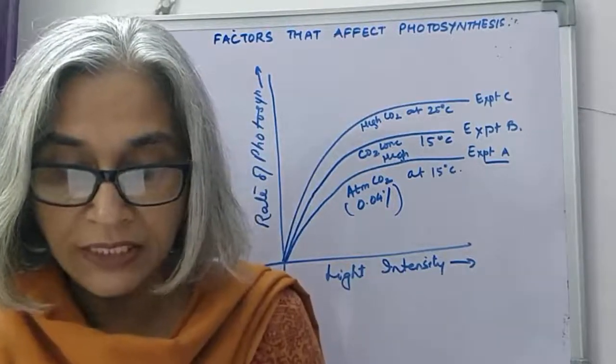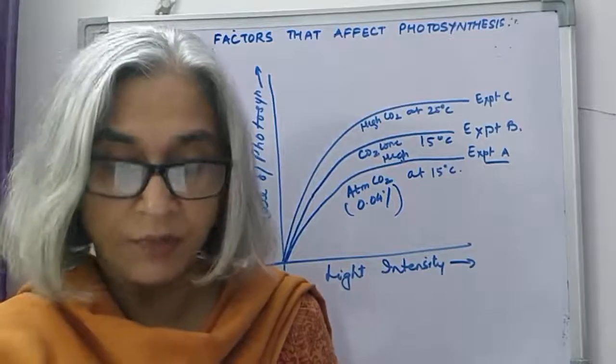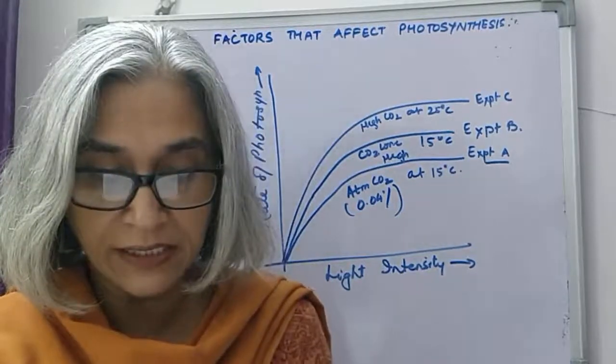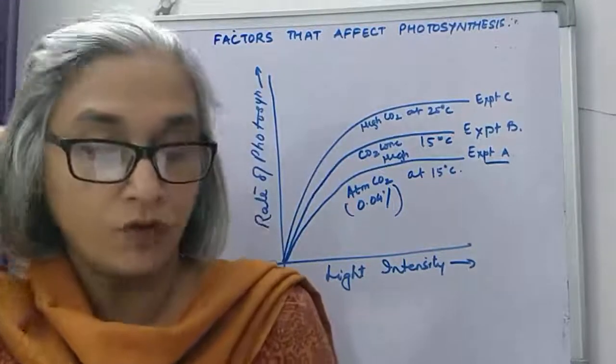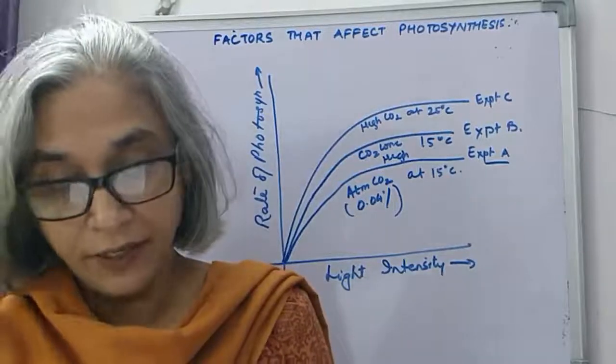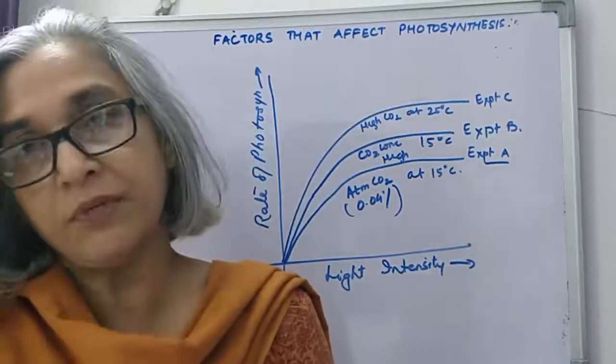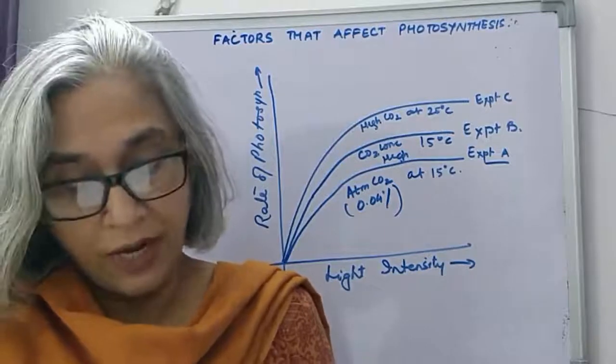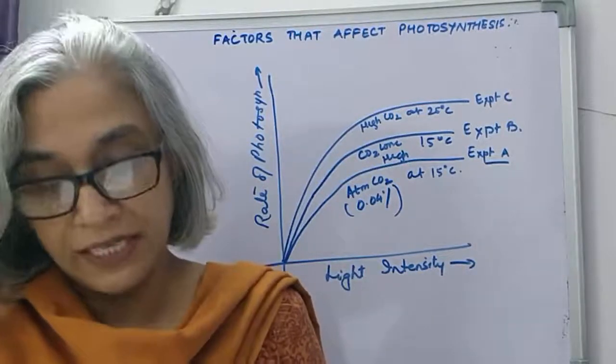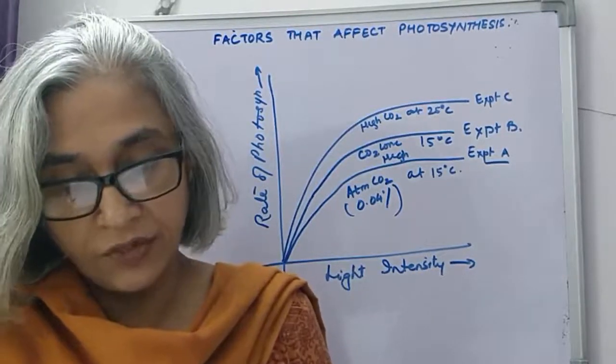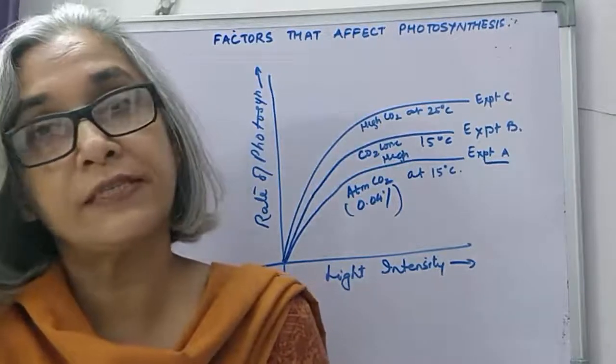The temperate C3 plants work best at an optimum temperature of 25 degrees Celsius, while the C4 plants of the tropical regions need a higher temperature and the optimum temperature is higher for them. And a rise above 35 degrees Celsius leads to a decreased rate of photosynthesis.